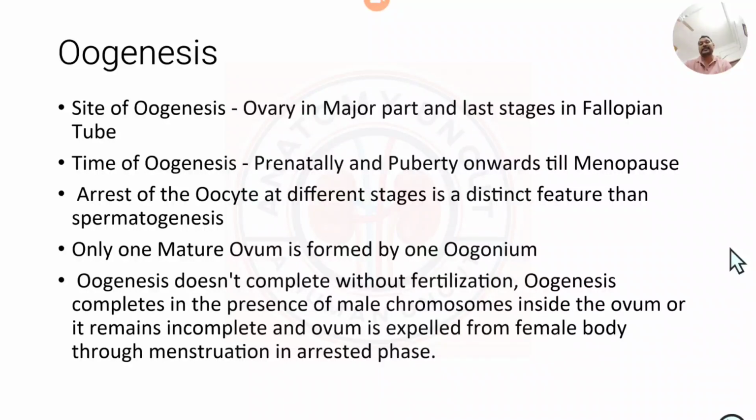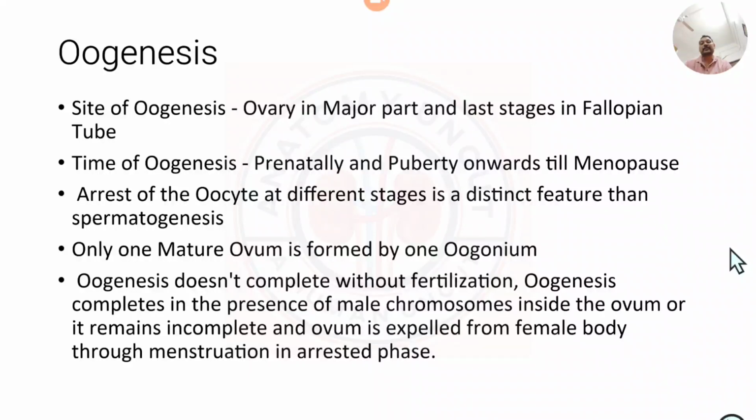That phase is where the chromosomes are about to separate, but at the end stage of that prophase they remain with each other till the puberty, when the hormonal things take over and they'll again separate to complete that meiosis 1.